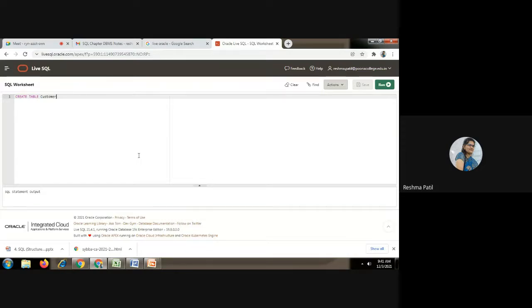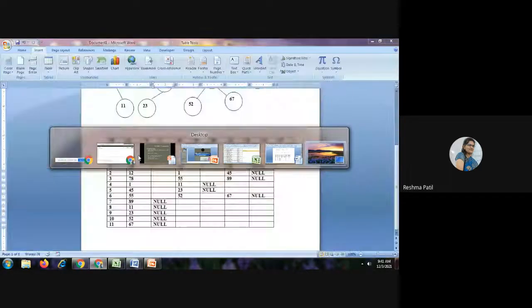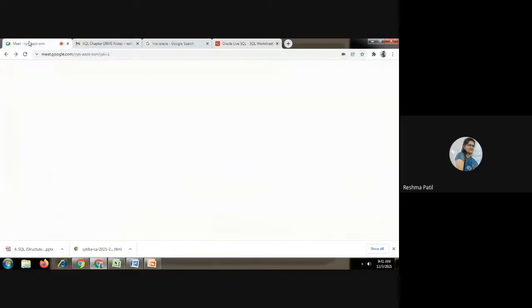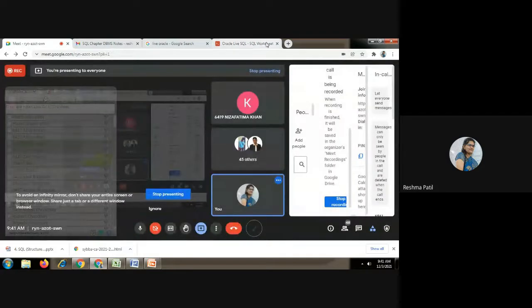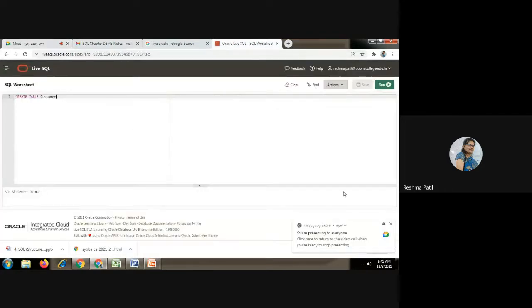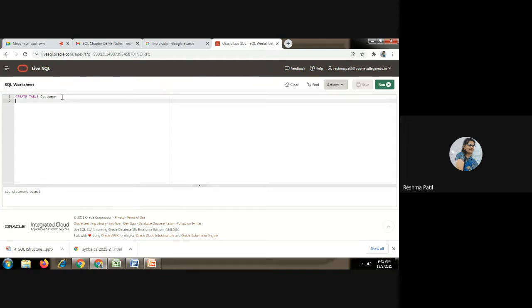Done this? Yes, ma'am. Create table customer. Then go to the next line. You can write it in a single line also, no problem. It will check for the semicolon only to find the end of your query. Open this bracket, the function bracket. Now we will create the attributes over here.